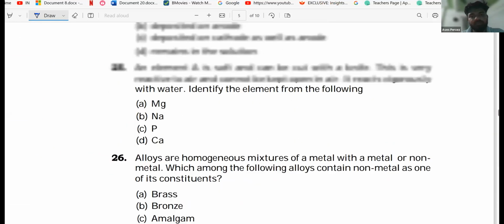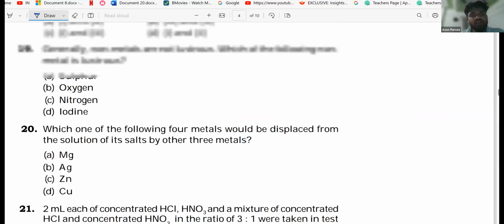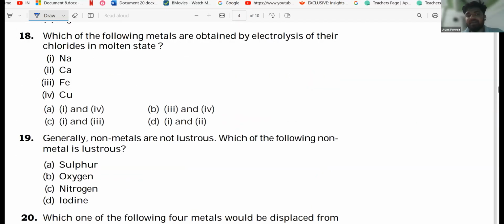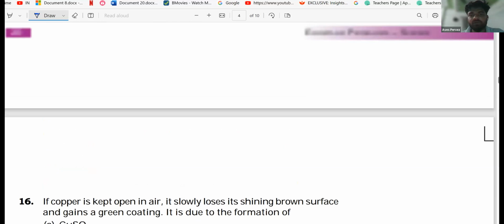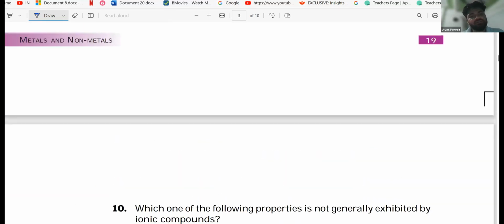Okay, so let me ask some more questions from this chapter also. Have you studied electrolytic refining, electrolytic reductions, and other topics? Refining, have you studied? Calcination, roasting, have you studied?